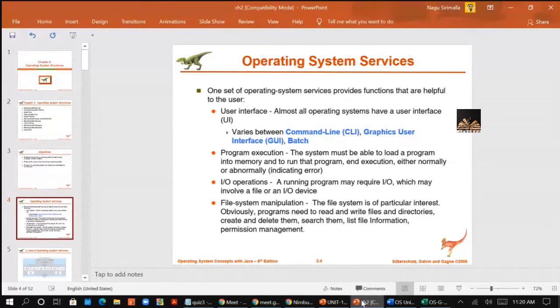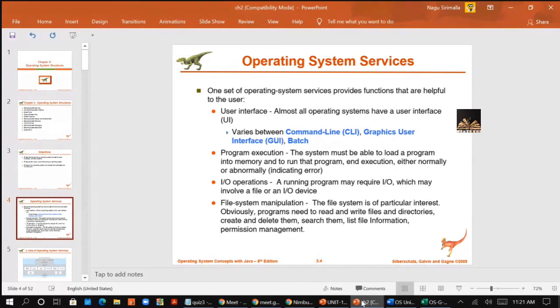Examples are displaying something on the screen or recording data to a CD or DVD. The OS will take care of these IO operations. Whenever a program is running and requires some IO, it will send an interrupt to the operating system, and the operating system will perform that IO operation.